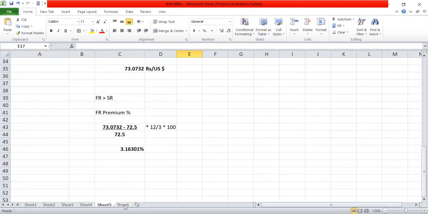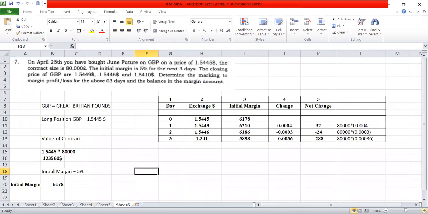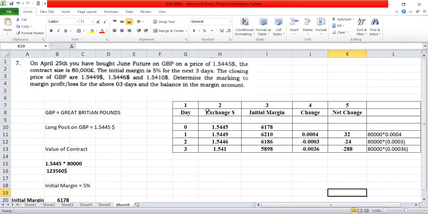Next question, also for 5 marks. This is also from the 2020 paper, so you can see it now. On April 25th, you have bought a June future on GBP at a price. GBP means Great Britain pounds. It means it's a pound. The value is in pounds.